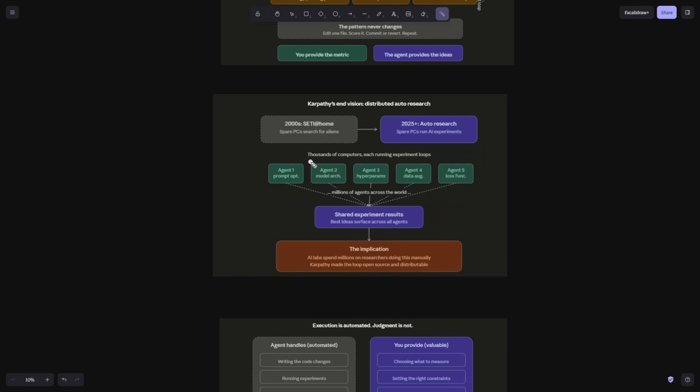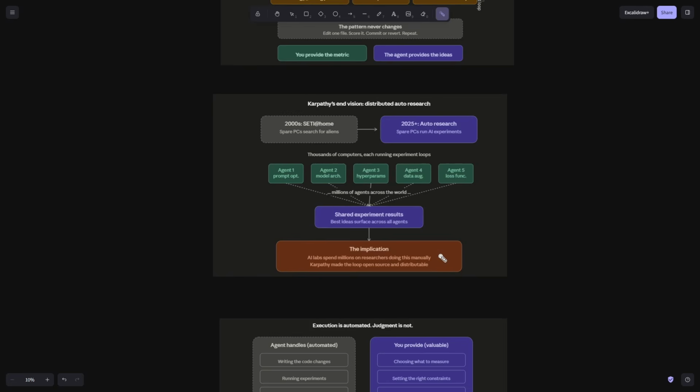So let's talk about Karpathy's end vision here. There was an experiment called SETI@home, where we could donate our spare computing power in search of alien life. What Karpathy wants to build is something similar, but in terms of AI. Basically, he wants millions of AI agents working on optimizing different problems, running research loops on different problems, and we can allocate where all this research will go.